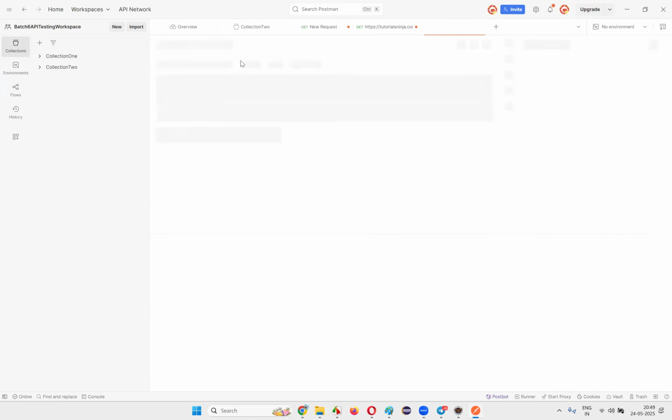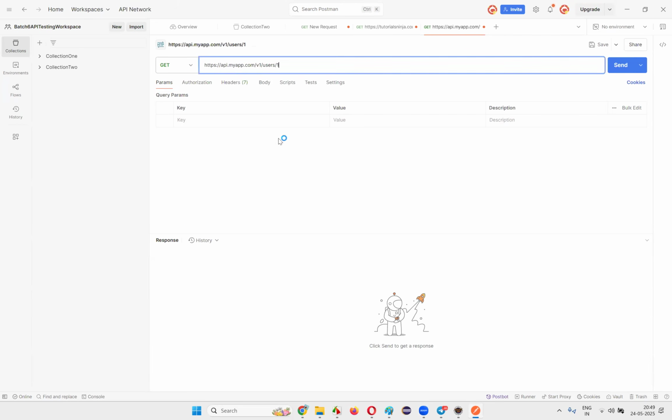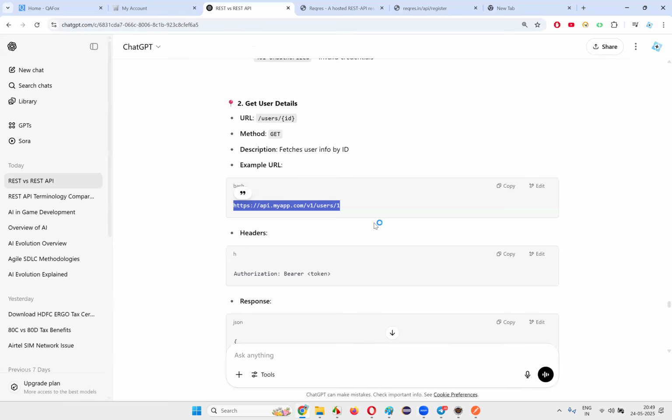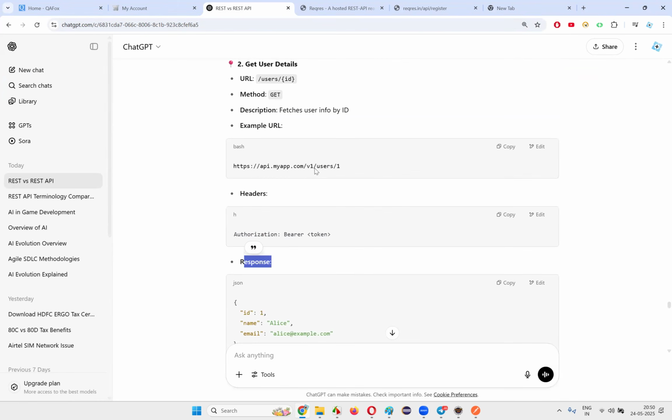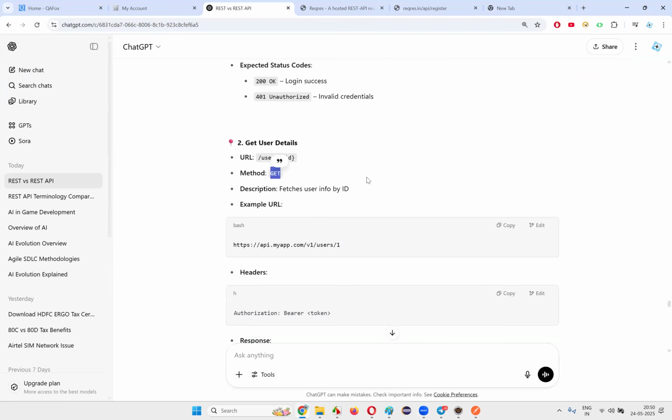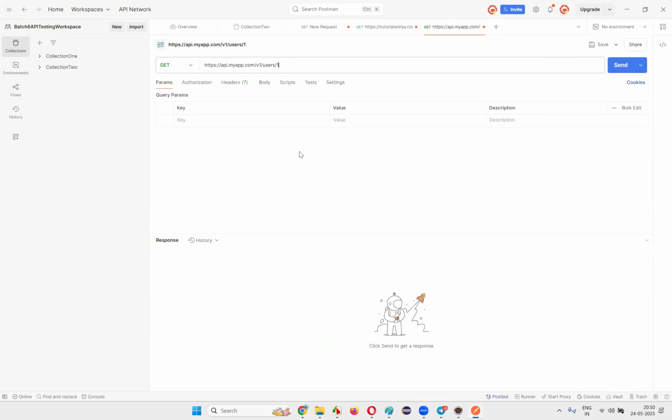I'll go to the new tab, plus here, and then paste it here. I have to paste the entire base URL plus endpoint URL, the complete thing here. Then I have to give the authorization, some token if they give, otherwise the response is there. Okay, so which method are they saying, GET method, right? For example, I go here and give the GET method. Yes, GET method I'll choose.